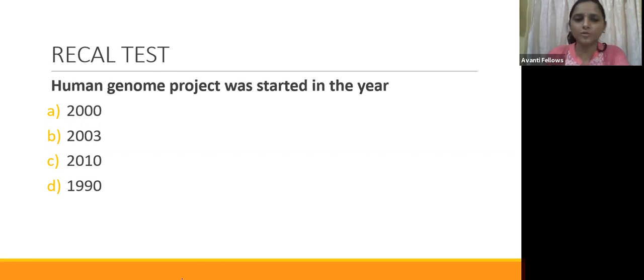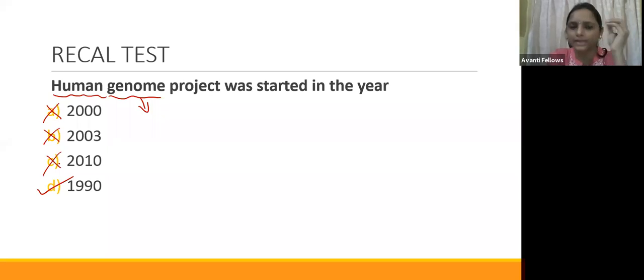So we know what the Human Genome Project is, right? What is the genome? The genome consists of all the genetic material, all the genes together. So that is called a genome. In the Human Genome Project, they sequenced the human genome, and that started in the year 1990, guys. All of you chose 2000. It is not the correct answer. So the Human Genome Project was started in 1990.